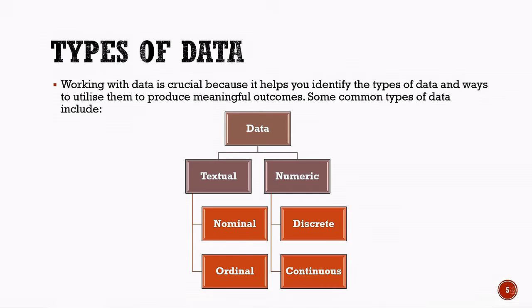Numeric data deals with numbers and can also be divided into two types: discrete data and continuous data. Discrete data consists of countable values, such as the number of students in a class. Continuous data can take any value within a range, such as height, weight, or temperature. Understanding these different types of data is important because it helps us choose the right methods to collect, process, analyze, and interpret data.